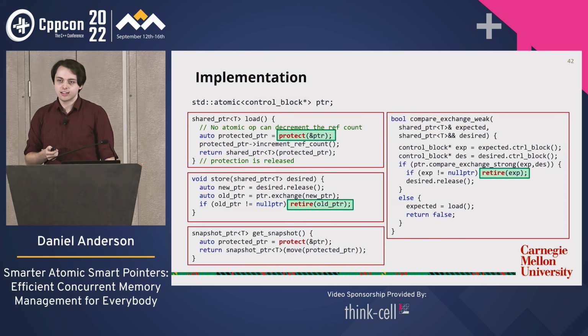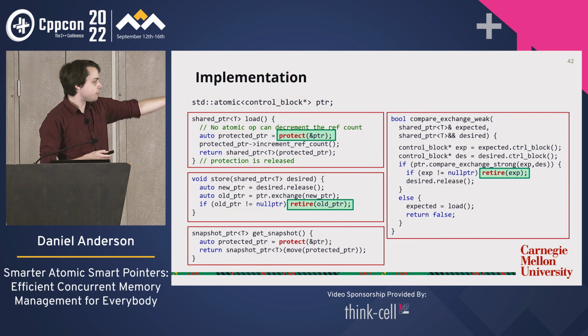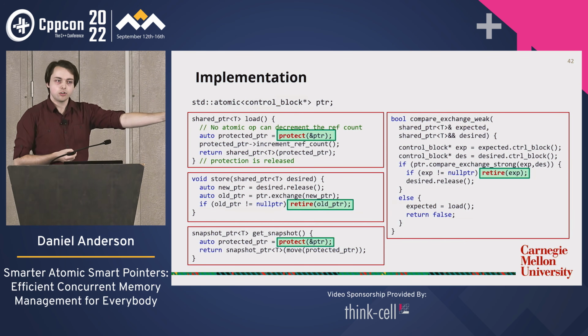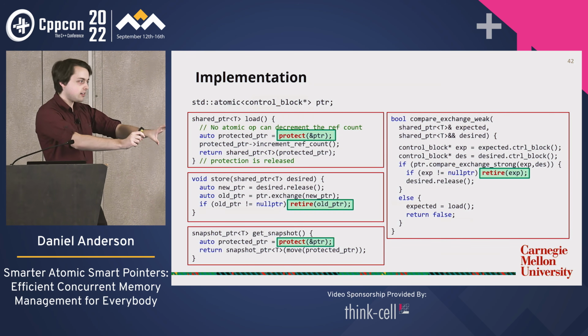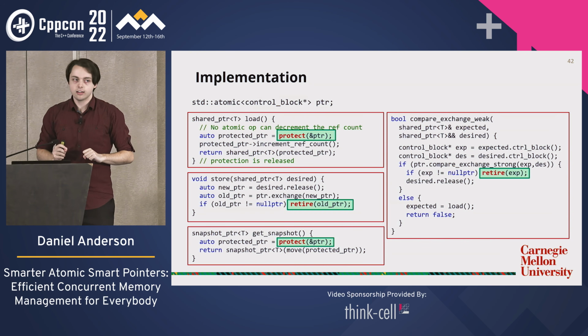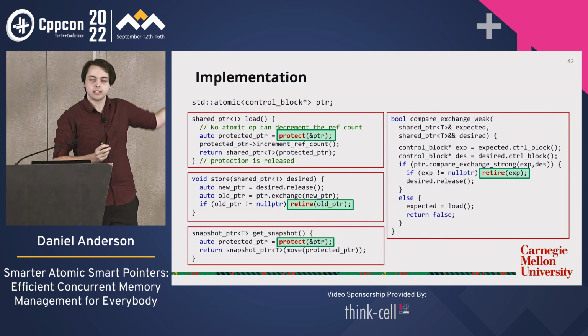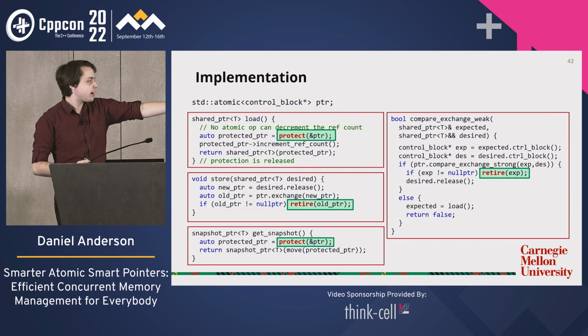It's just 2 lines. It's really just making heavy use of this magical protect operation. Get snapshot just says, okay, protect this pointer. Don't let people decrement the reference count on me, which means if no one can decrement the reference count, they can't delete it. So it's safe for me to hand this out to the user and tell them, yeah, you can use this. And we're just going to move this protection into our snapshot pointer.